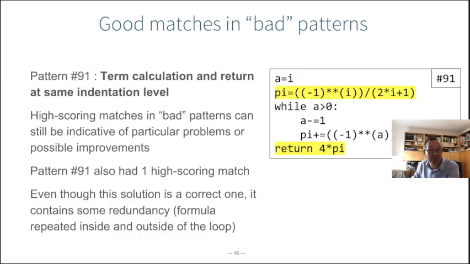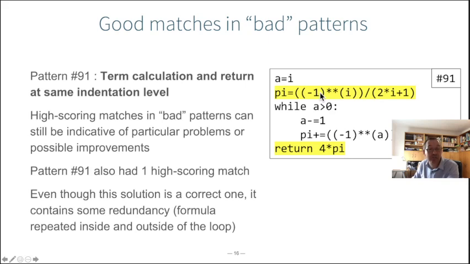So this was that student's code, still matching the same pattern. You see that here the return statement and the calculation of the formula are at the same level, but inside the loop, in this case a while loop, there was also again a calculation of the formula. So what this student did was calculate the formula once for the first term outside, and then inside the while loop, all the other terms of the series were being calculated. And then once the loop was finished, you went out of the loop and returned 4 times the calculated value. So this code is correct.